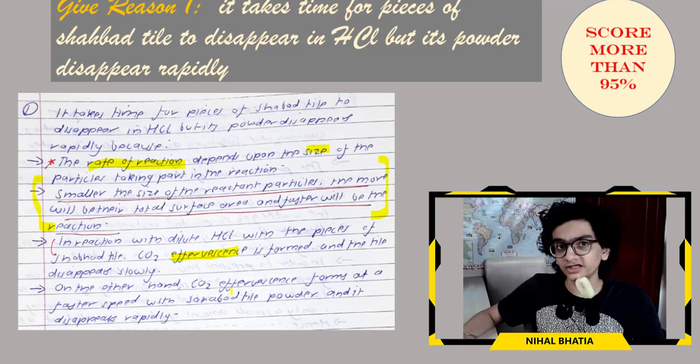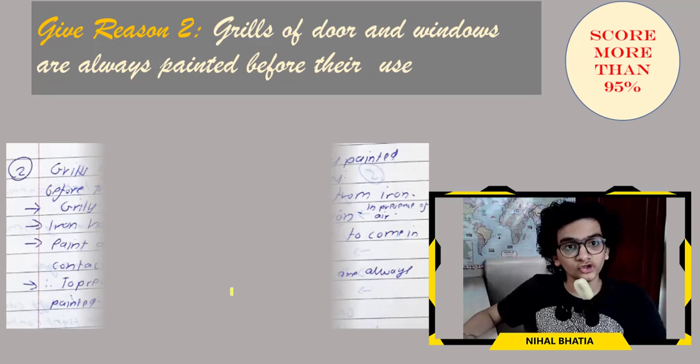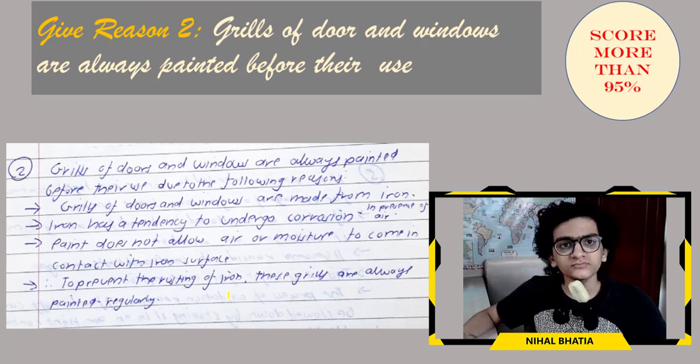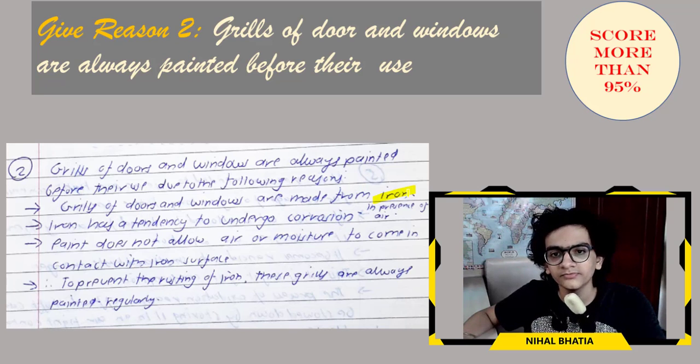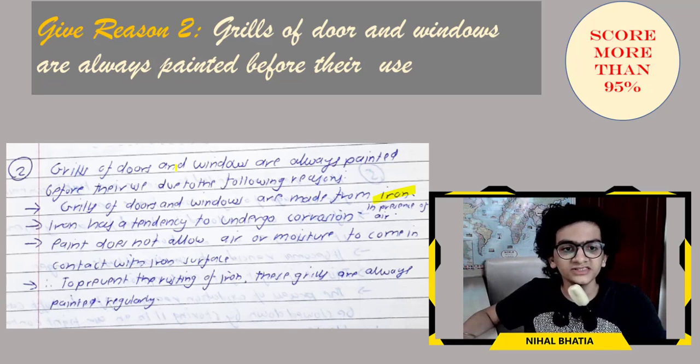Now let's move ahead to the second give reason. We have a lot to do in this chapter. Grills of doors and windows are always painted before they are used. Why? Due to the following reasons. Grills of doors and windows are made from iron. Iron, the symbol is Fe, has a tendency to undergo corrosion in presence of air.